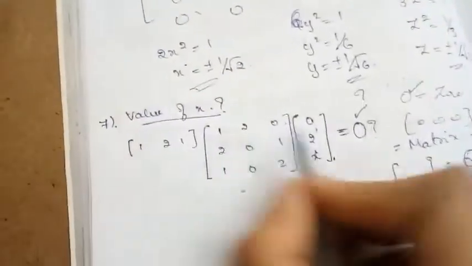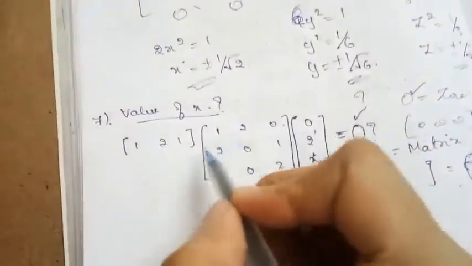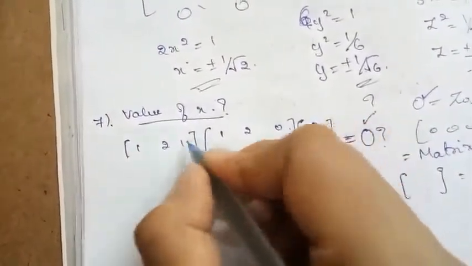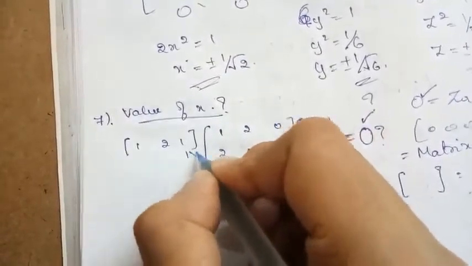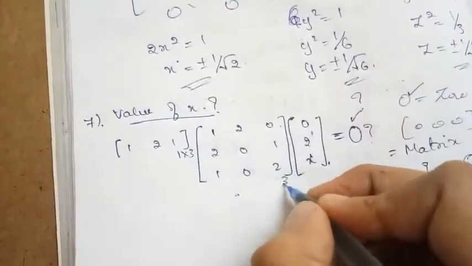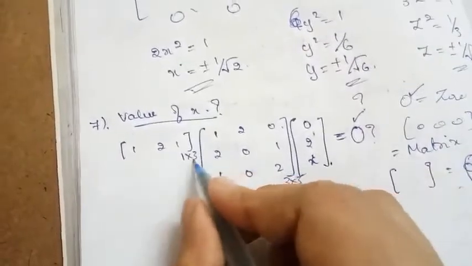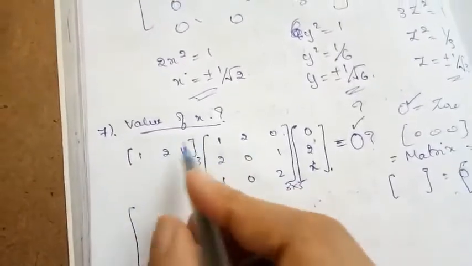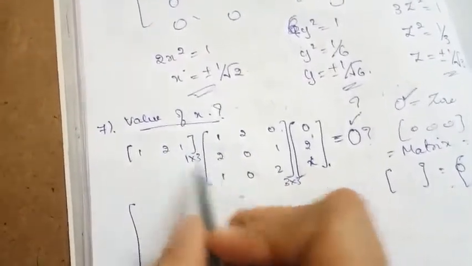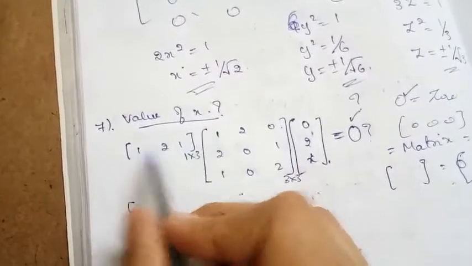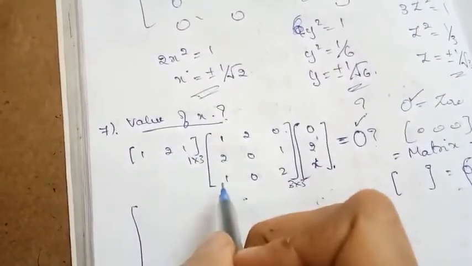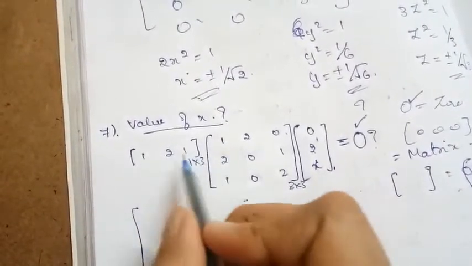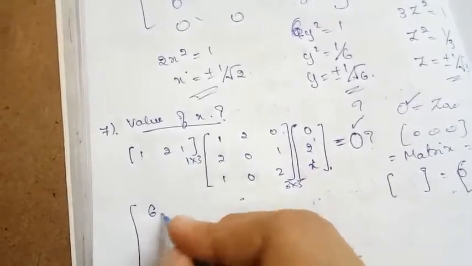Okay, so now let us go with the matrix multiplication. Let us first multiply these two matrices. What is the order of this one? 1 cross 3, and this one is 3 cross 3. So by multiplying, we are going to get a matrix of order 1 cross 3. You can see here 1 1s are 1, 2 2s are 4, 1 1s are 1. The first row multiplied with the first column, so we are going to get 1 plus 4 plus 1, which is 6.